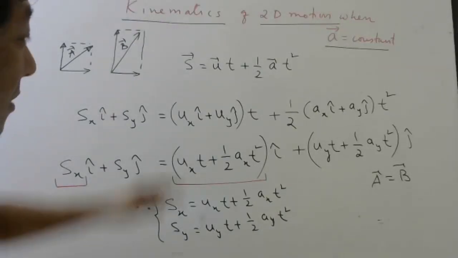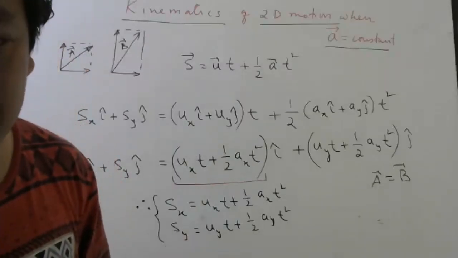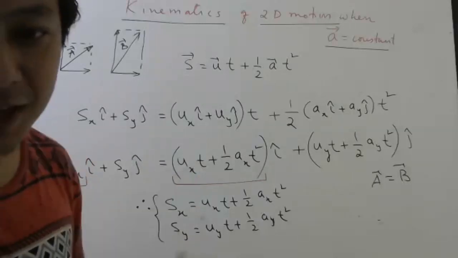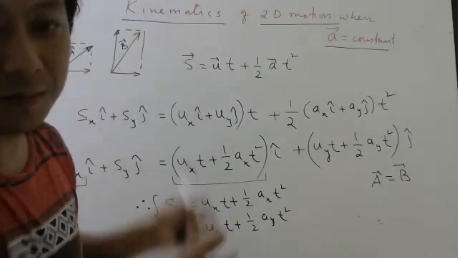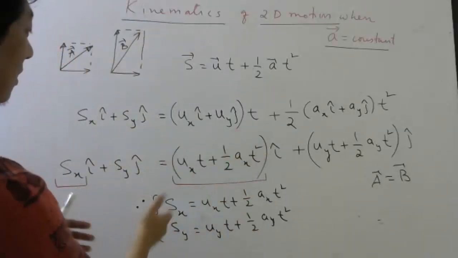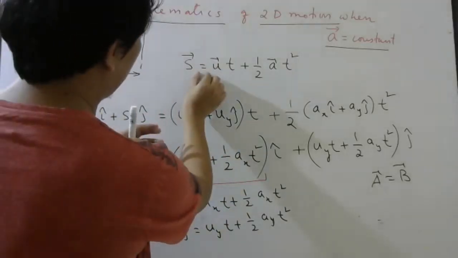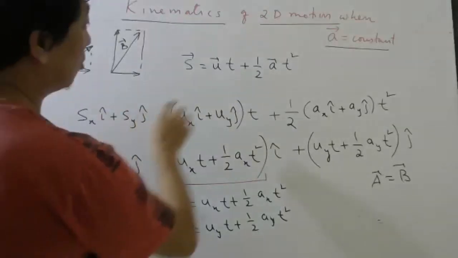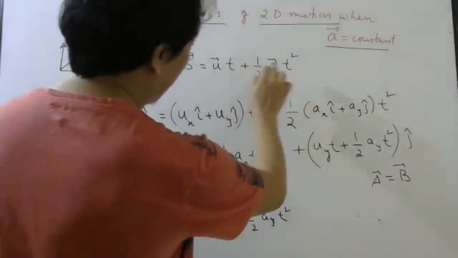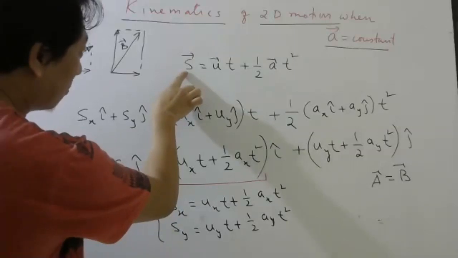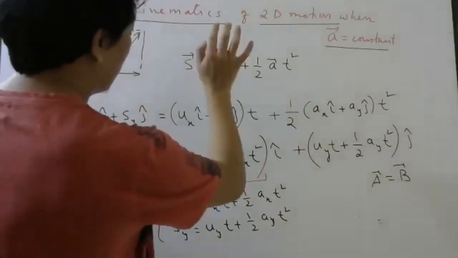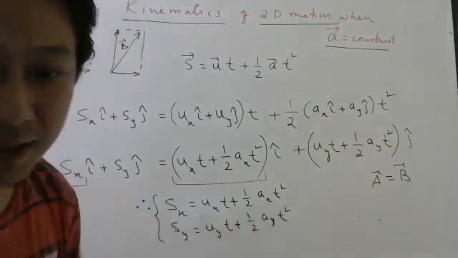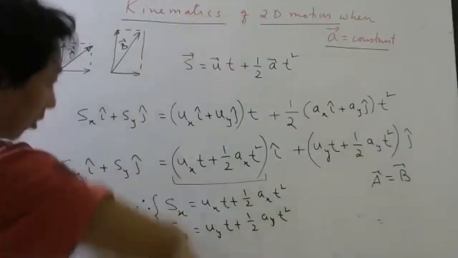Okay, so this derivation is not necessary for the exam, students. Nobody will ask this. So many important derivations are there in this chapter. This is very basic, because it is obvious that if this vector is equal to this vector plus this vector, then the x component of this should be the x component of this plus the x component of this. The y component of this should be equal to the y component of this plus the y component of this. So like that we can easily write without doing all the derivation.